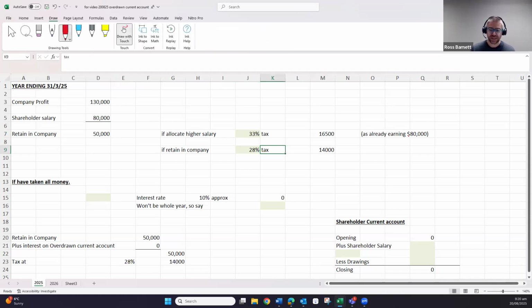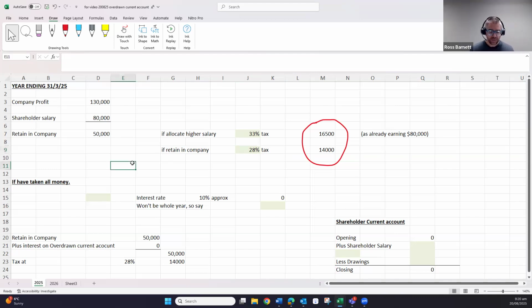So the tax rate is going to be lower. The appealing part of this and why the client's querying is they're going, oh, that's saving me 2,500 in tax if I leave the profit in the company and pay 28% instead of the 33%. The big problem is the 28% is only an interim tax. So sooner or later, that extra 50,000 has to go out to the shareholder as a dividend, and it has to move out to them at their tax rate. That might be 33%, or if their income's gone up, that might be 39%. So they might even pay further tax.